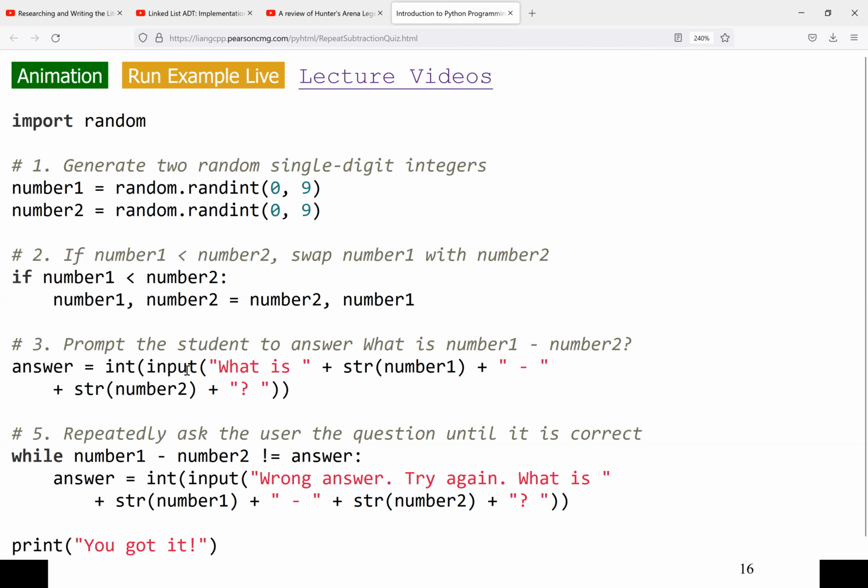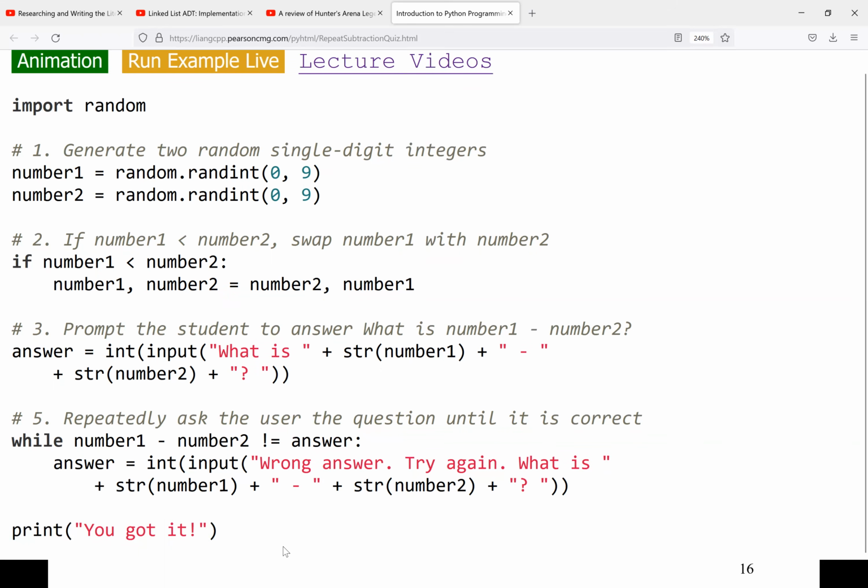So here we use the input function to get a result from the user. We ask the user a question: what is num1 minus num2? And the question mark is there. So the user will enter the answer into the variable named answer. Now we are using the while. This is what we are learning today.